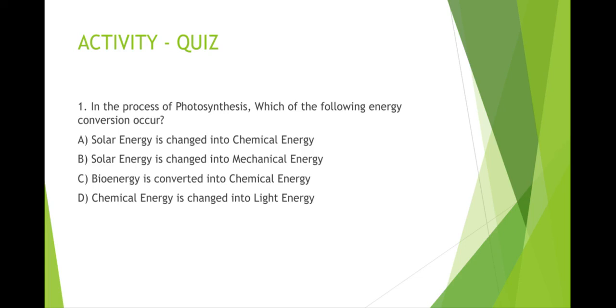Students, it's activity time. First question. In the process of photosynthesis, which of the following energy conversion occur? Solar energy is changed into chemical energy. Solar energy is changed into mechanical energy. Bioenergy is converted into chemical energy. Chemical energy is changed into light energy. Yes, A is the correct answer. Solar energy is changed into chemical energy.